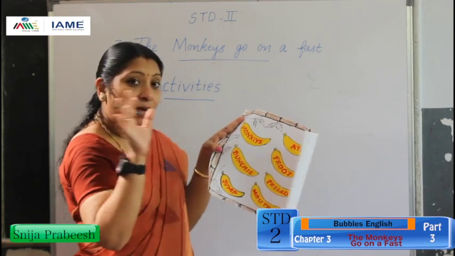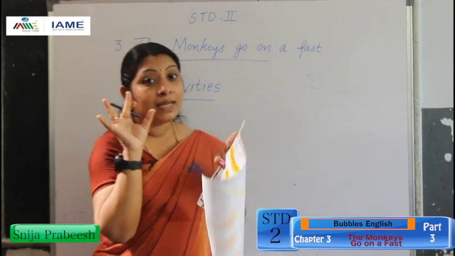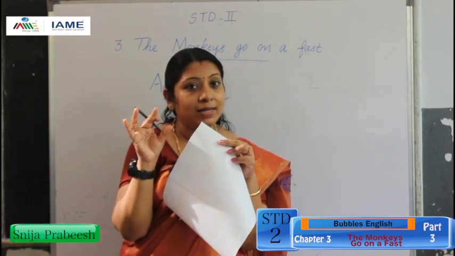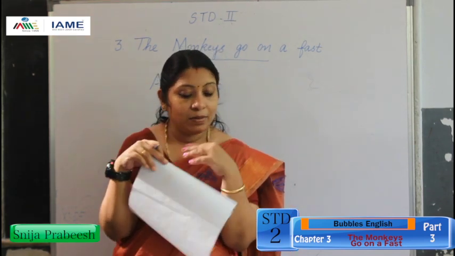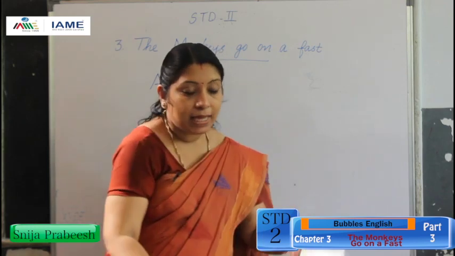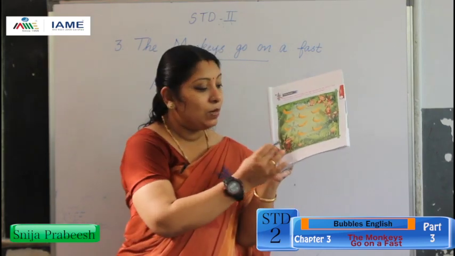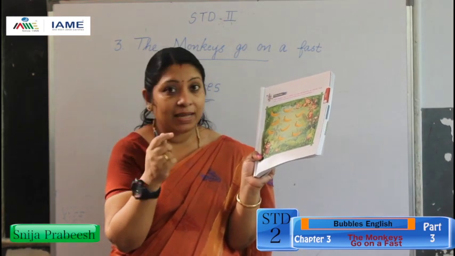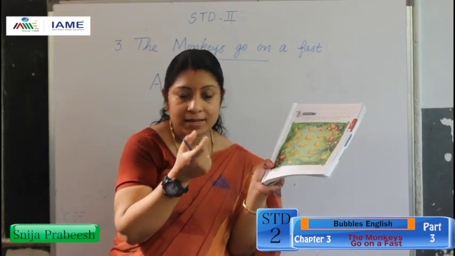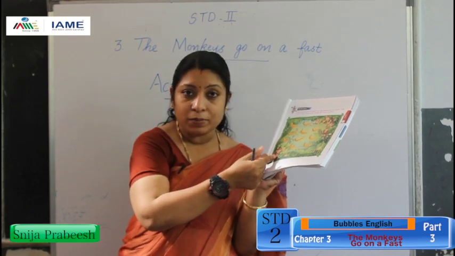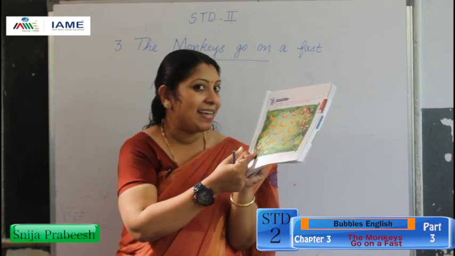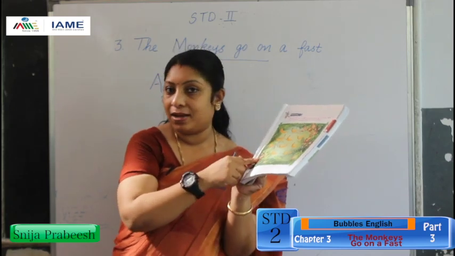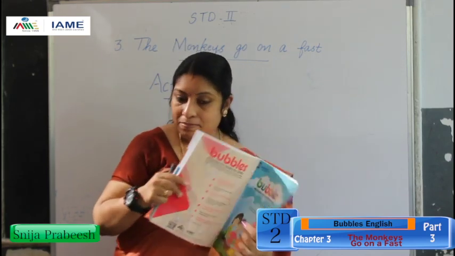So we got 5 correct spellings written on these bananas. So our Tinu monkey, this is Tinu monkey. Tinu monkey need 5 ripe bananas. So can we give those 5 ripe bananas to our Tinu monkey? Yes, we got the answer. So we can give those bananas to our Tinu monkey.